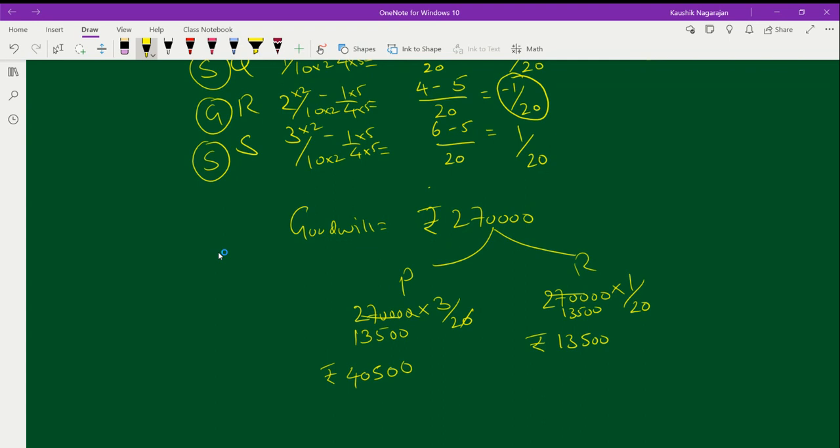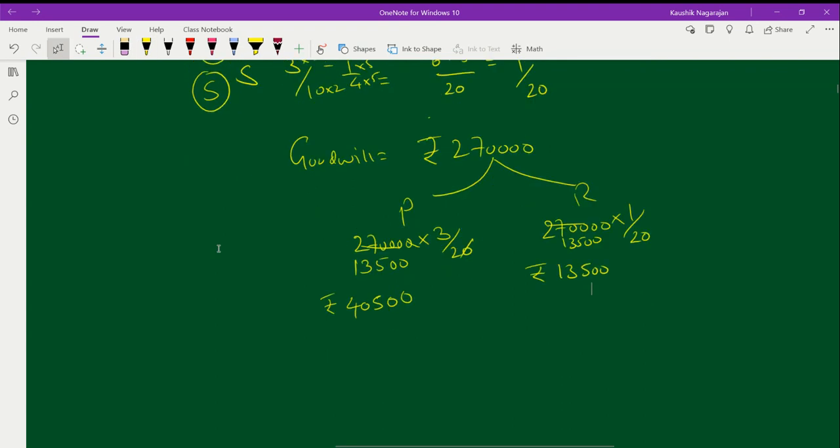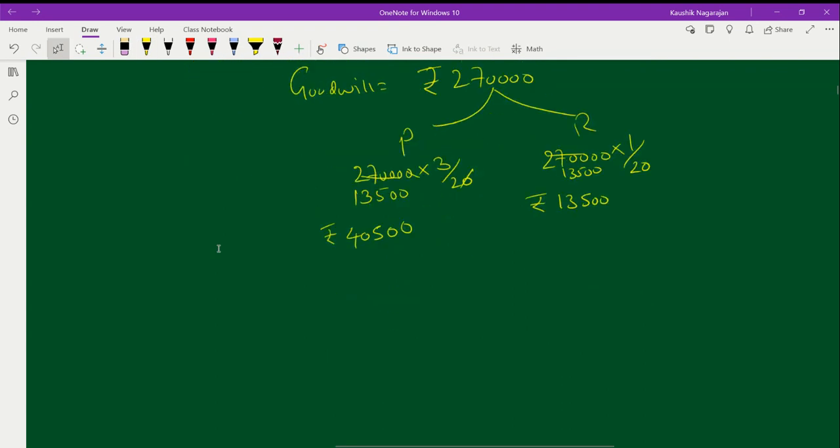Now this is a case of change in PSR. So when it is change in PSR, I said in the morning very clearly, gaining partners' capital account will be debited. So the gaining partners are P and R. So P's capital account will be debited, followed by R's capital account, followed by the sacrificing partners.